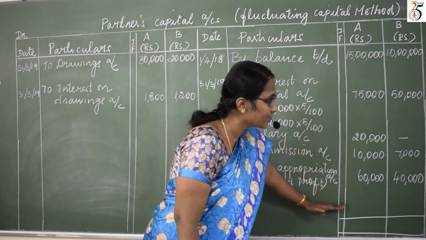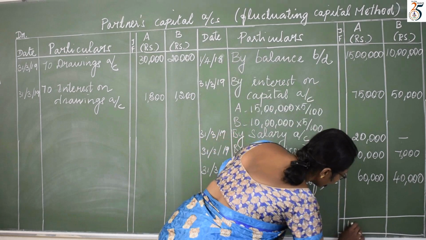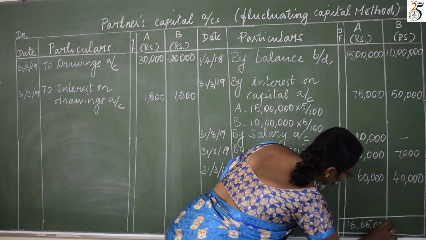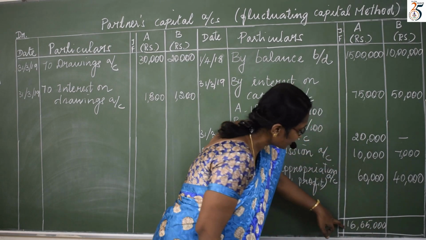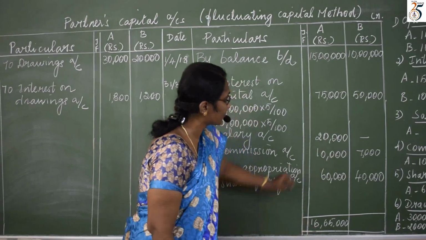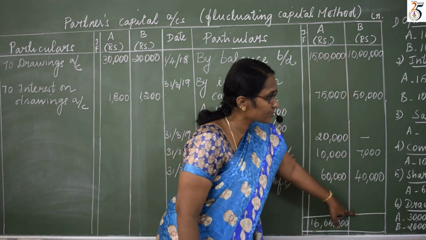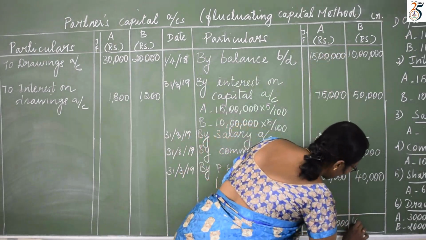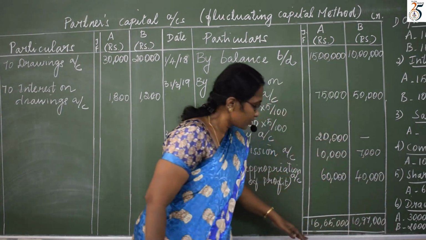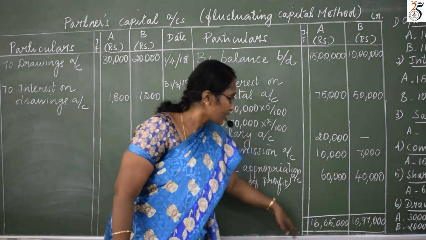If I add this, I will get the total of 16,65,000. If I add this, I am going to get 10,97,000. So these are the totals.